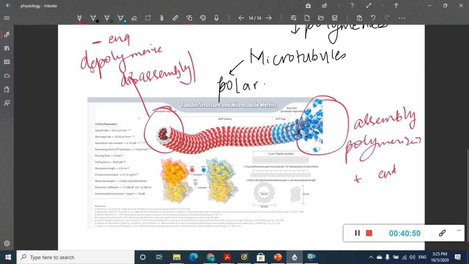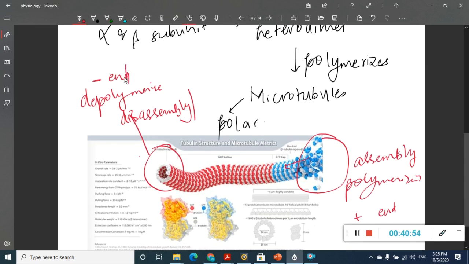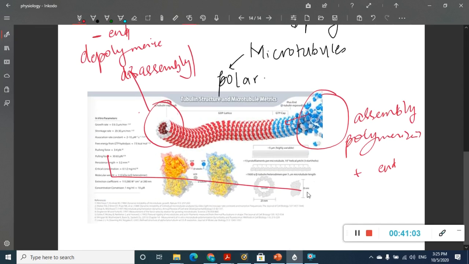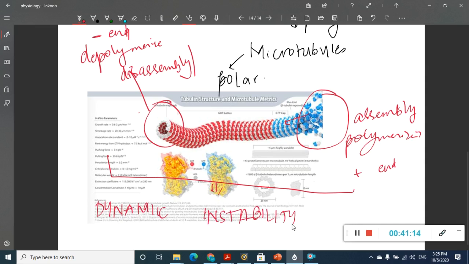The plus end and minus end denote polymerization and depolymerization of the microtubules. As a result, microtubules are always in a state of dynamic instability.